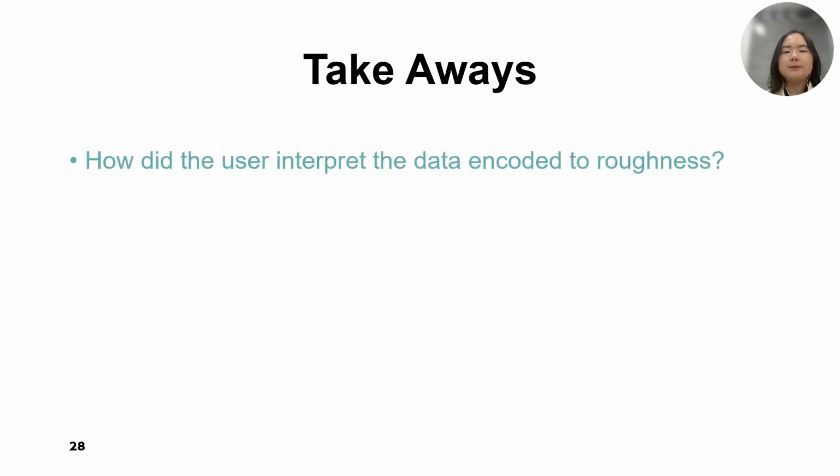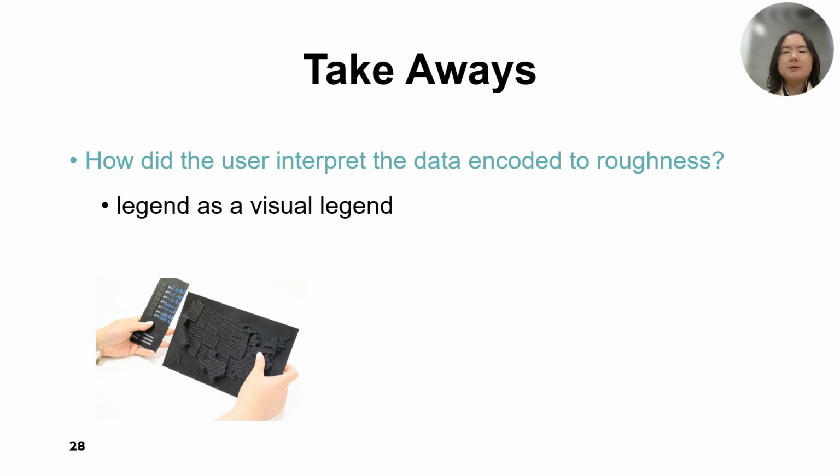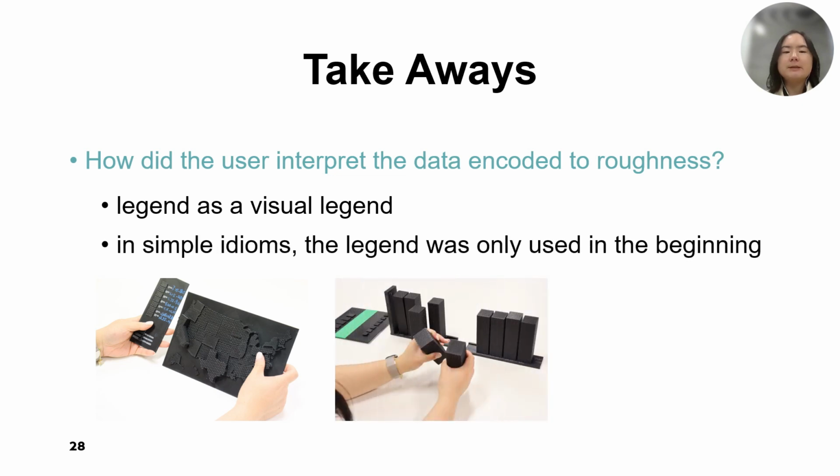I would like to discuss a few takeaways from our paper. The first is about how the user interpreted the data encoded to roughness. In half of the instances, we observed the participants solely inspected the dots on the physicalization surfaces. They often utilized the legend as a visual legend, but in some simple idioms such as bar charts, the legend was only used in the beginning. In another half, participants compared the roughness on the physicalization mark with the legend using two hands.